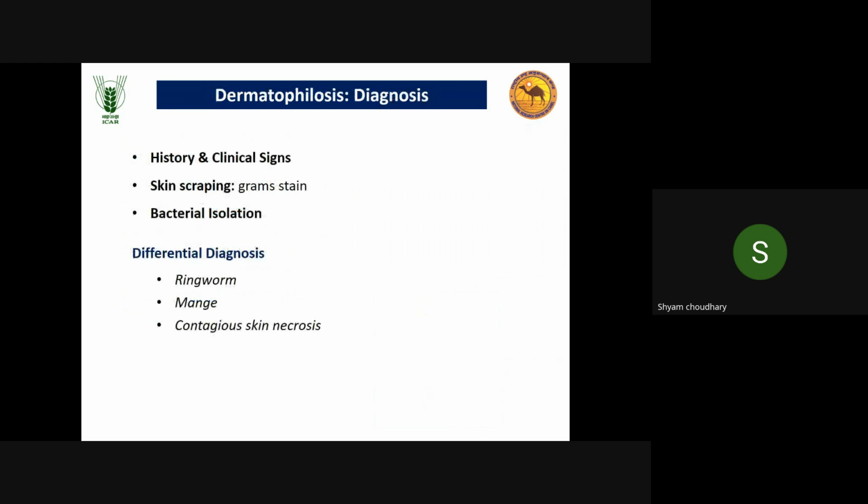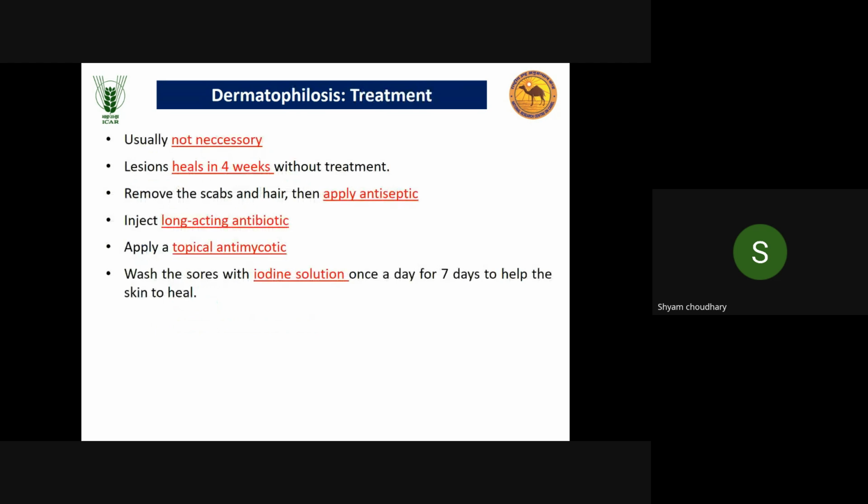Diagnosis is based on history, clinical signs and skin scraping. We will do Gram staining, and we can identify this bacteria in the Gram stain. Then bacterial isolation using suitable cultural media. Differential diagnosis is with similar diseases like ringworm, mange, and contagious skin necrosis.